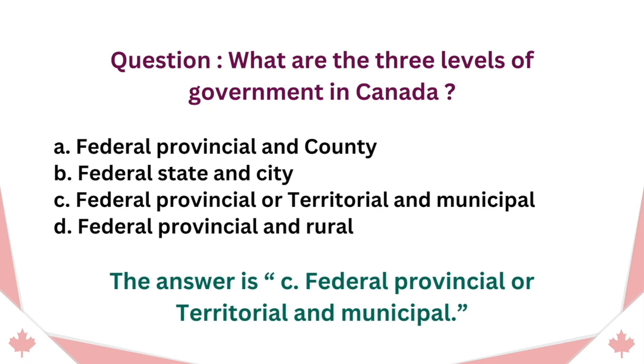Question: what are the three levels of government in Canada? A. Federal, provincial and county. B. Federal, state and city. C. Federal, provincial or territorial and municipal. D. Federal, provincial and rural. The answer is C. Federal, provincial or territorial and municipal.